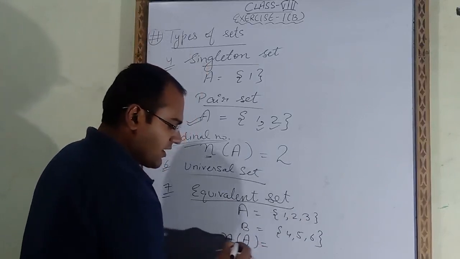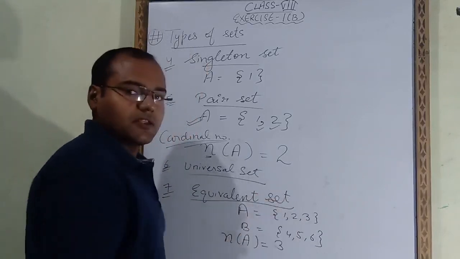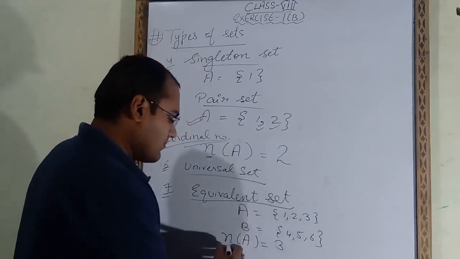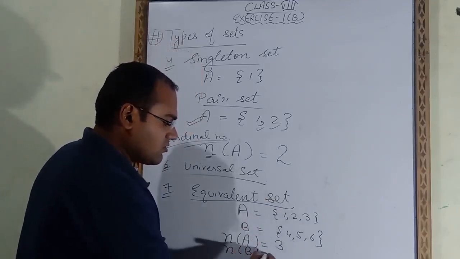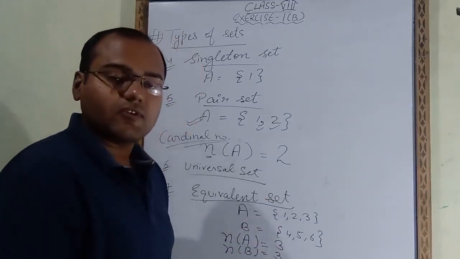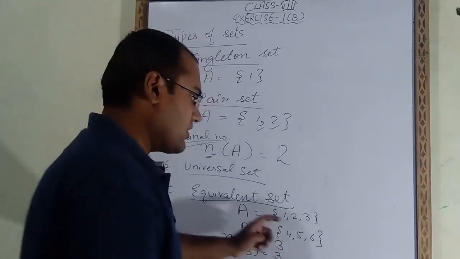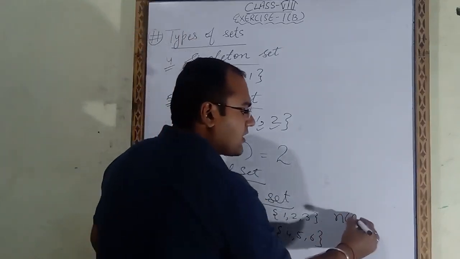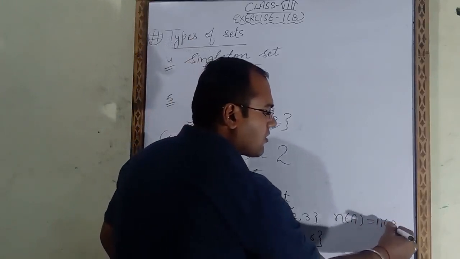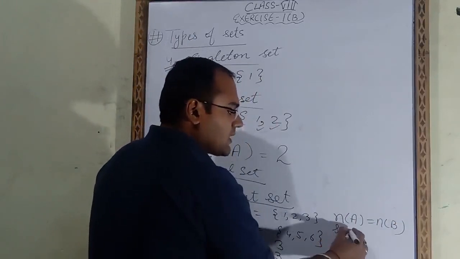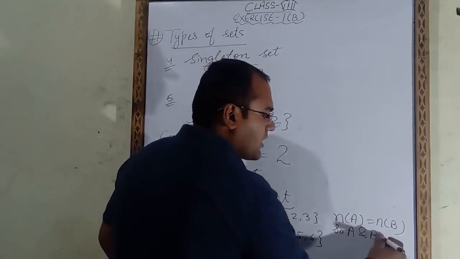So we will write here cardinal number of A is equal to 3. Now we will find cardinal number of B. Cardinal number of B is equal to 3. Now what we will observe here? Cardinal numbers of A and B are same. So what you have to write? Cardinal number of A is equal to cardinal number of B. So A and B are